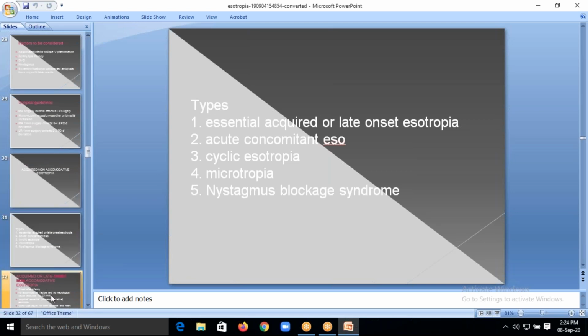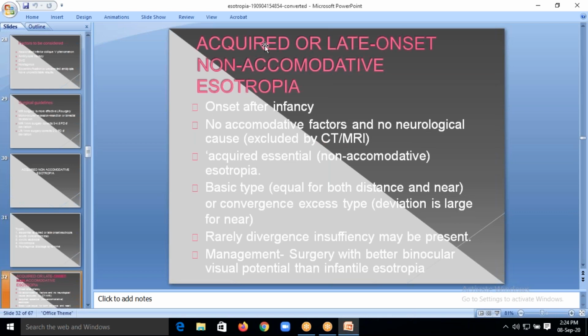The first one is late onset non-accommodative esotropia, with onset after infancy. There are no neurological defects and no accommodative factors. It is the acquired essential non-accommodative type. In this, there are three types: one is basic, the second is convergence excess type, and the rare one is divergence insufficiency type.